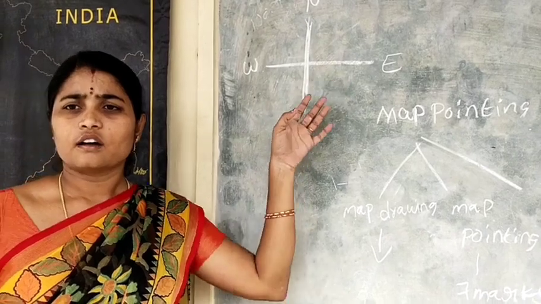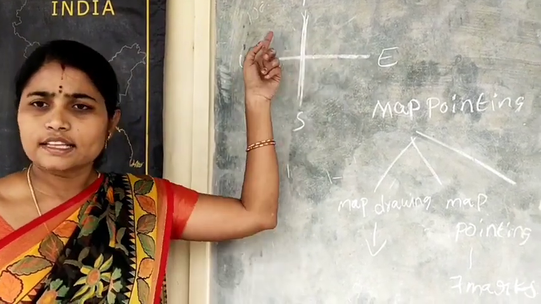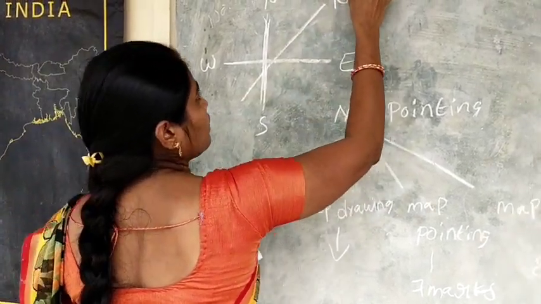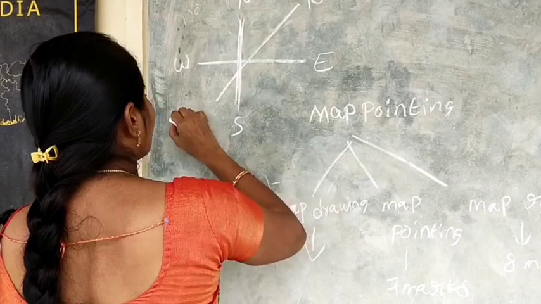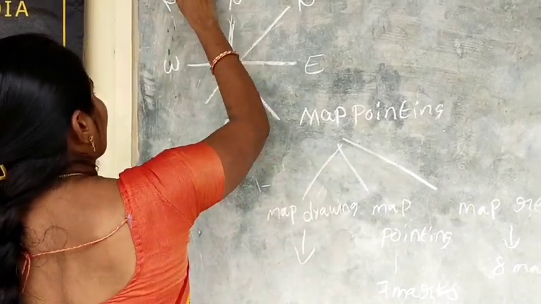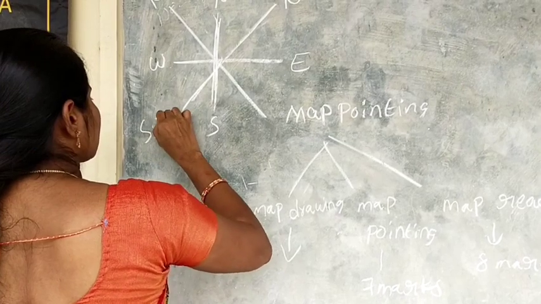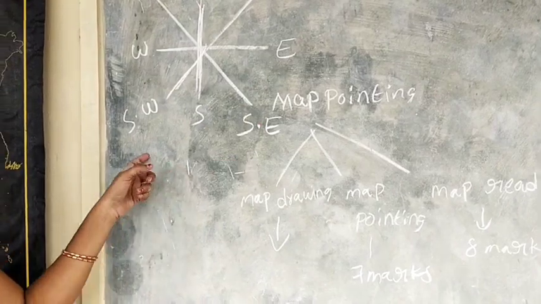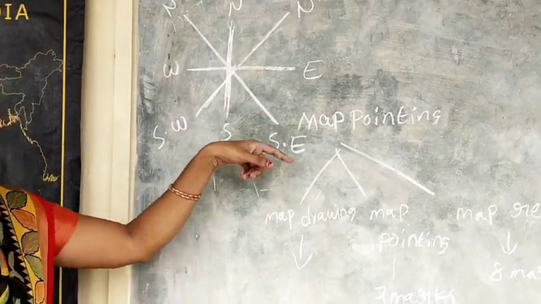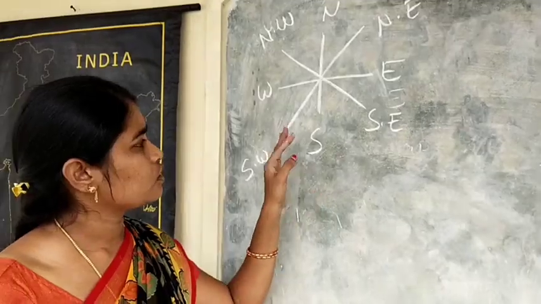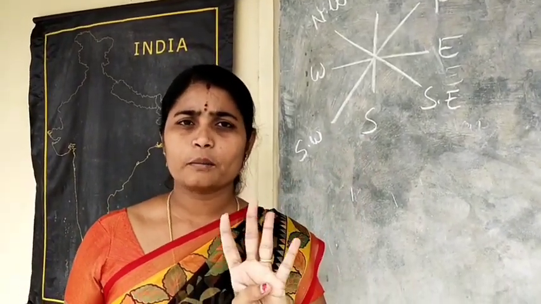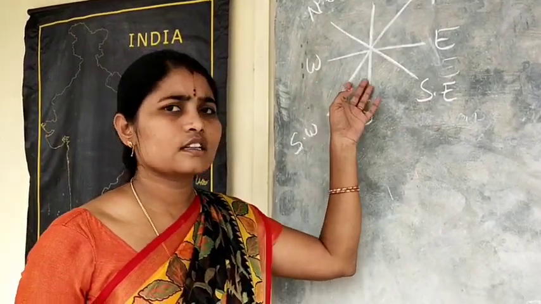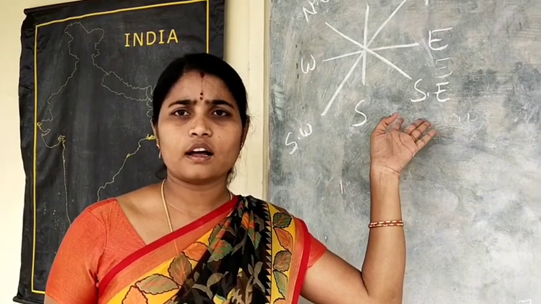The directions that fall between these main directions are called subdirections: northeast, northwest, southwest, and southeast. These are 8 directions. 4 directions are main and 4 directions are sub. With the help of these 8 directions, we can easily identify a place on the map.